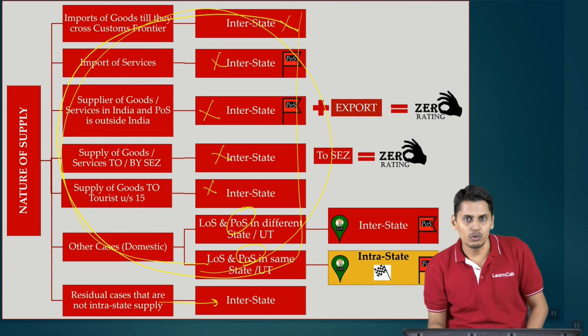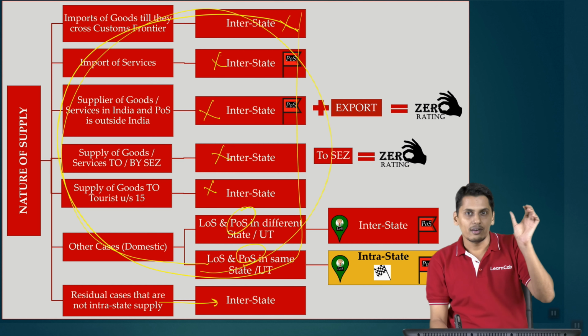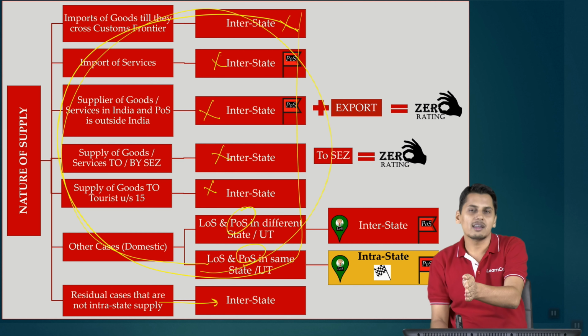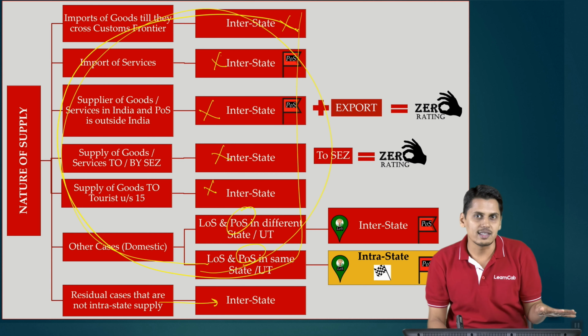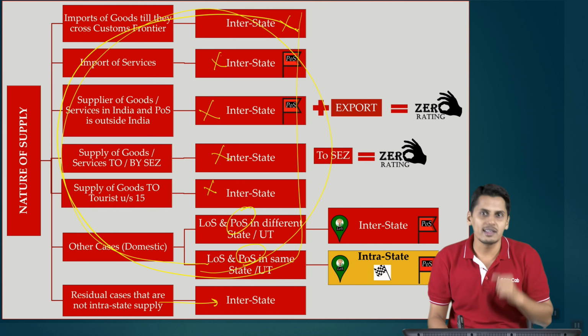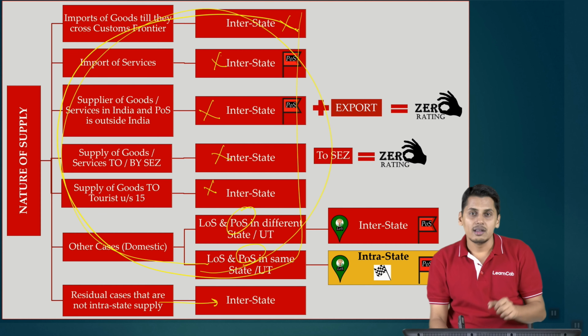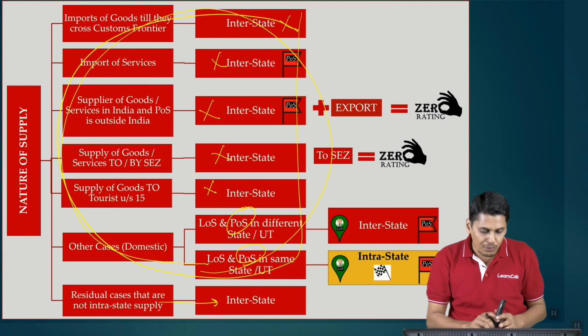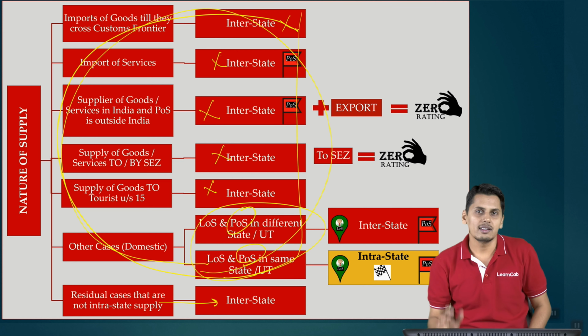And hence in this example friends, if you look into it, Oriental Bank of Commerce is in Karnataka, State Bank of India, Whitefields also in Karnataka. Supplier is in Karnataka, recipient also is in Karnataka, still it happens to be an interstate supply. Please understand, we are not talking about SEZ. In SEZ it may be possible. Special economic zone, one entity, another entity DTA, same state, it can be an interstate supply. Nowhere concerned with SEZ. Still, location of supplier in the same state, we do not have the place of supply. Therefore, we cannot fit over here. Lastly, we come into the residual cases where it becomes an interstate supply.